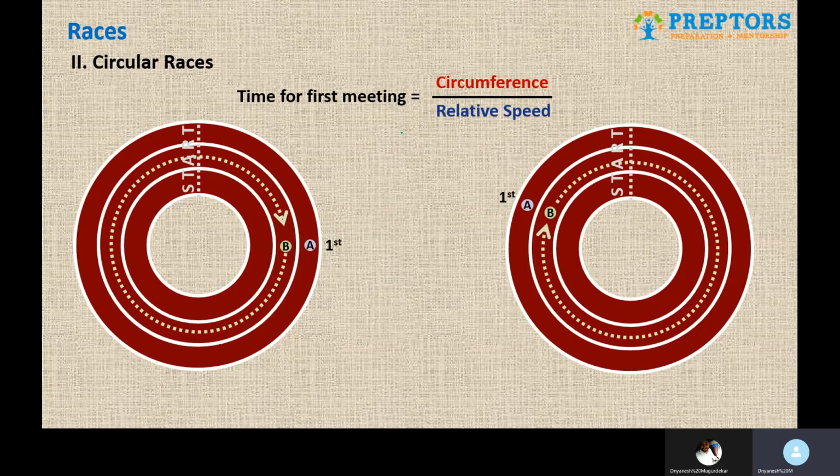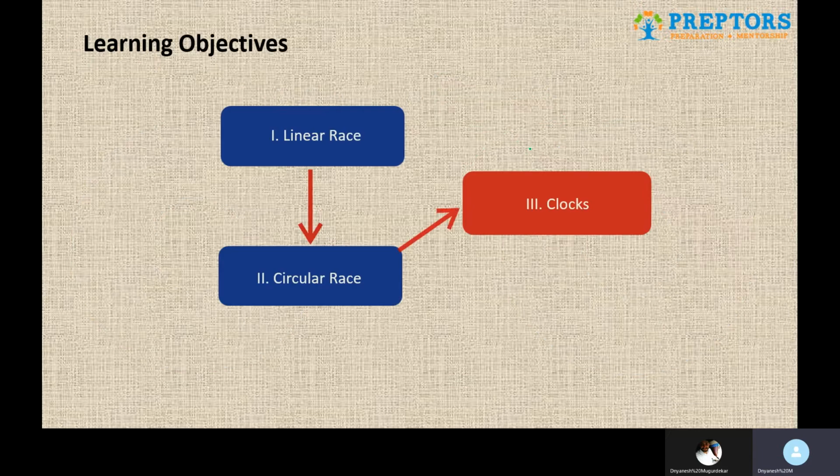Time for the first meeting is given by circumference upon relative speed, and as usual the relative speed will by default have its two scenarios. Objects are running in the same direction, objects are running in the opposite direction. Same direction you subtract, opposite direction you add. So these are the things as far as races are concerned.